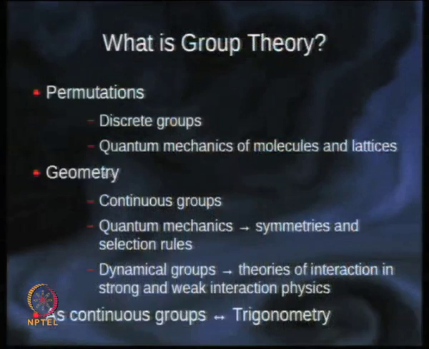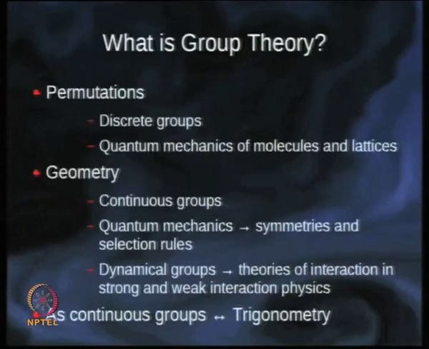And the second origin of groups is in geometry, and that is in some sense much richer because it has to do with rotations. First of all, you must have been taught very early when you learned rotations that rotations in 3 dimensions don't commute. You rotate one way and then rotate around another axis, but if you instead rotated about the second axis first and then tried to rotate about the first, you don't get back the same rotation. Only if it is rotation about a fixed axis do the rotations commute, but if you do 3D rotations, the operations don't commute.